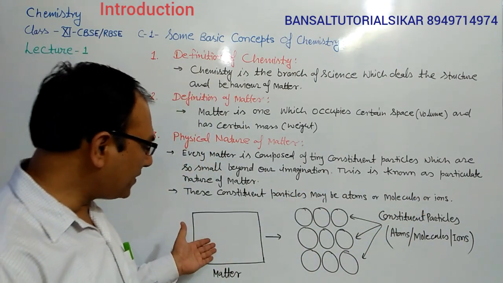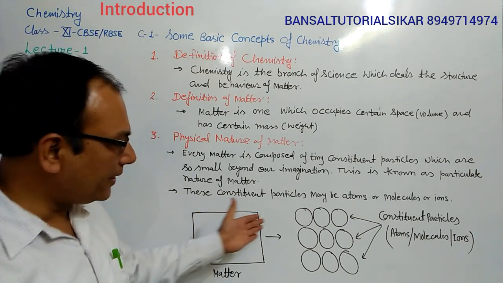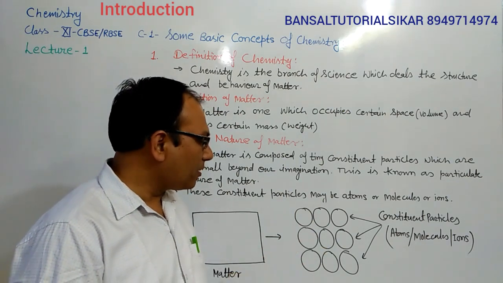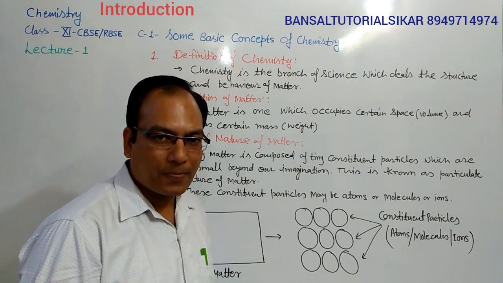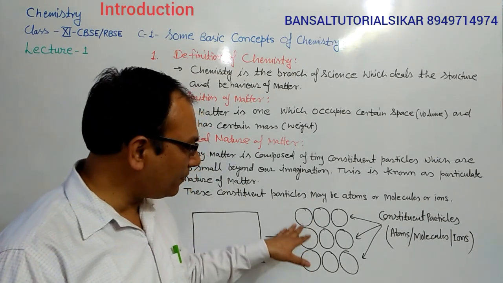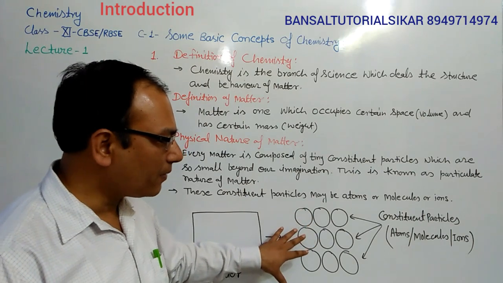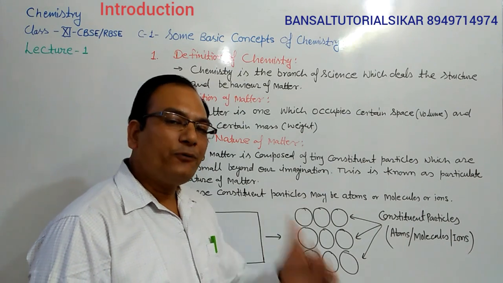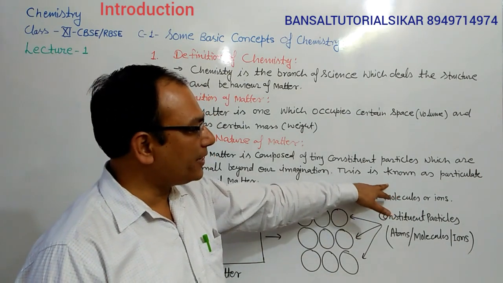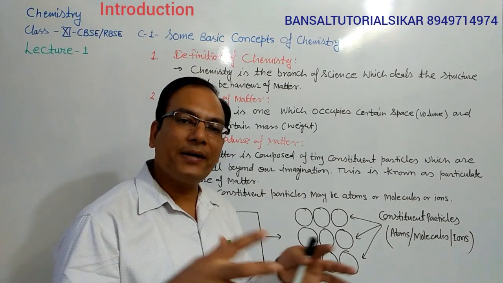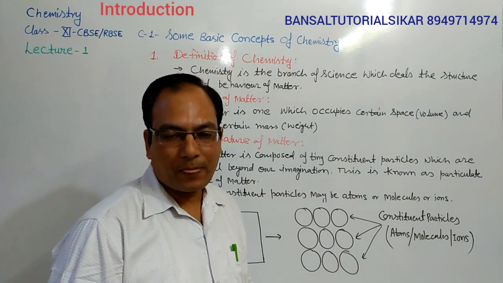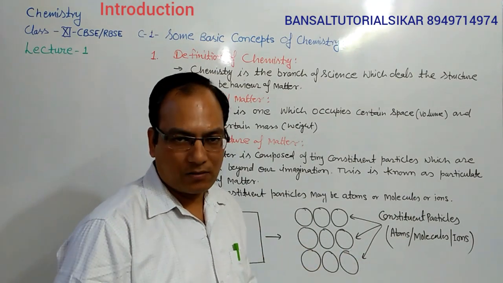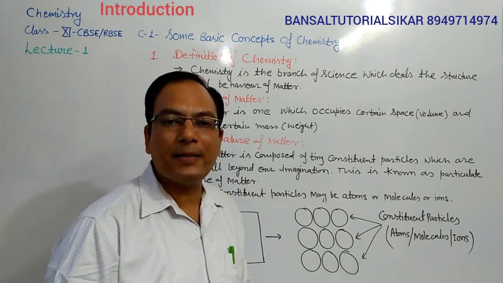Students, the matter we see looks like this, but actually it is composed of tiny particles. We can't see these particles, but we consider them spherical in shape. To indicate them, we consider them as spheres, and they will be atoms, molecules or ions. The proof of the particle nature of matter is the intermixing and the breaking nature of material. When we throw a glass sheet on the floor, it breaks into small pieces, which shows that matter is composed of tiny particles.